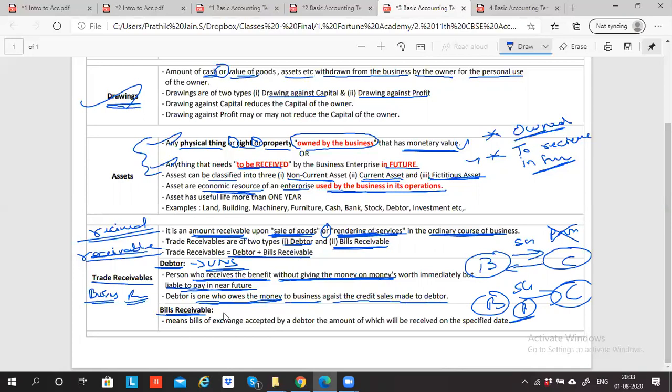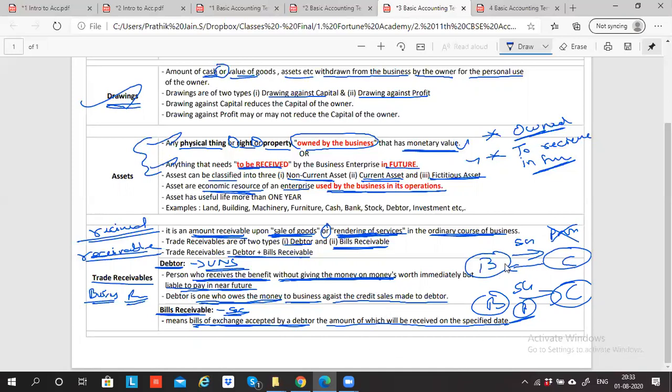Promise. Then can I say this is secured? In case this promise is taken, then this customer is not called a debtor, he'll be called bills receivable. Means bills of exchange accepted by the debtor, the amount of which will be received on the specified date by the business. Same concept. Debtor, creditor, opposite. Bills receivable, bills payable, opposite.